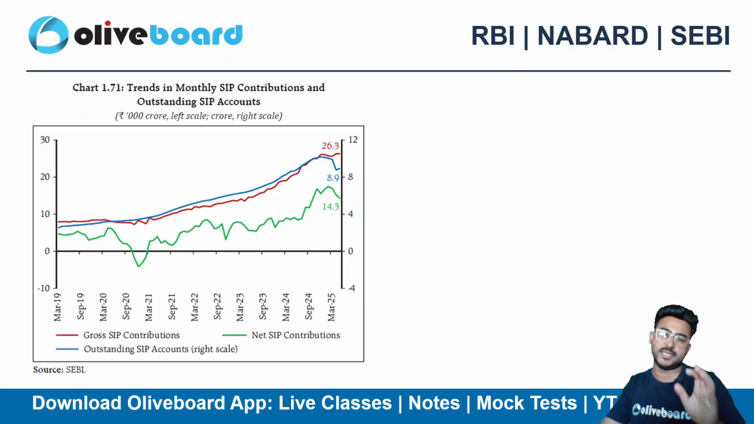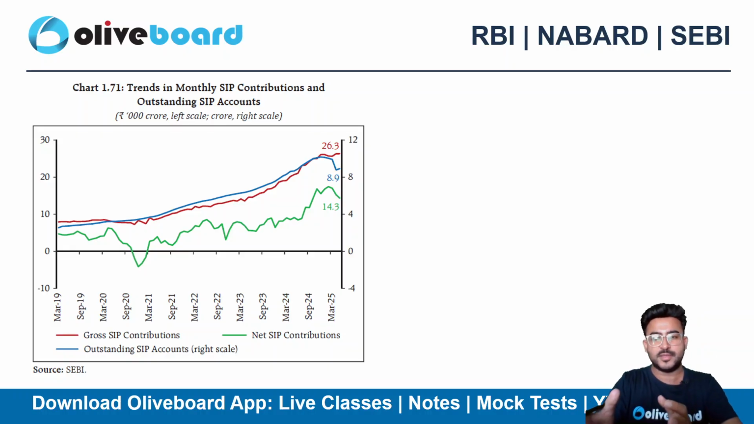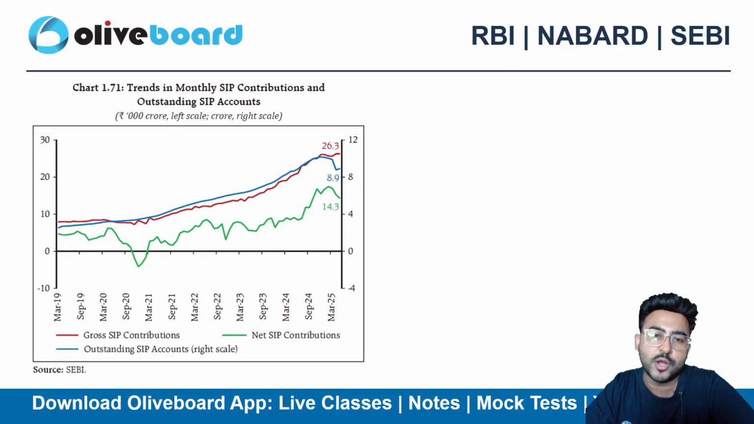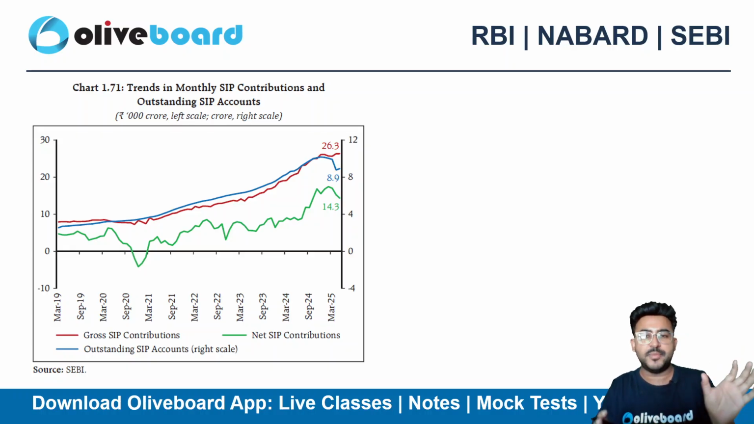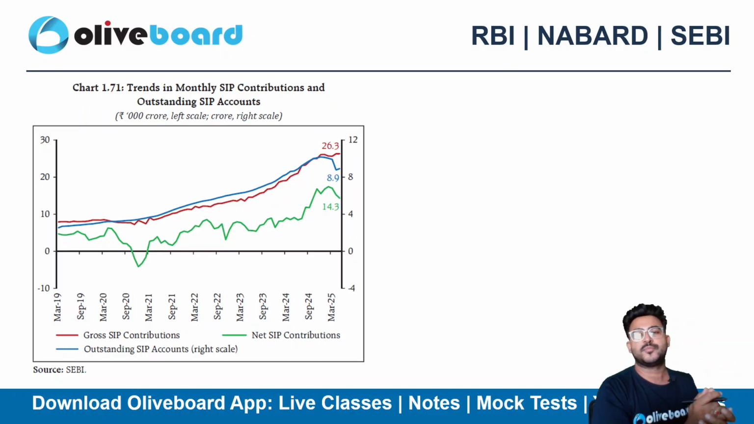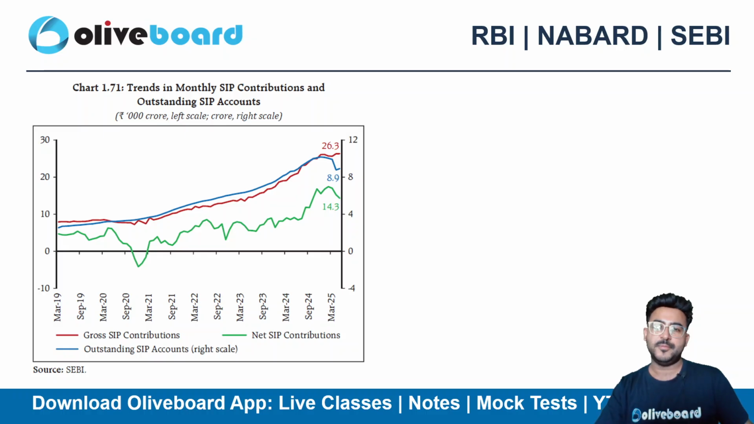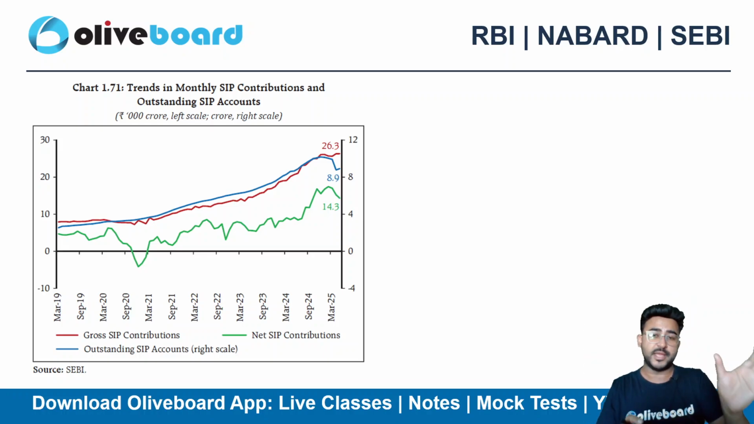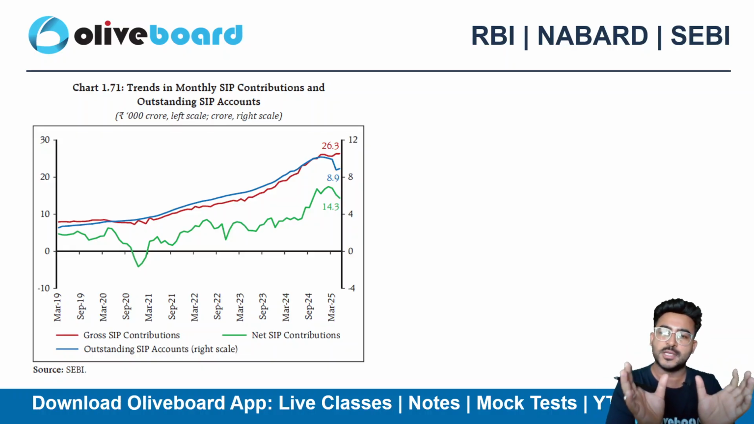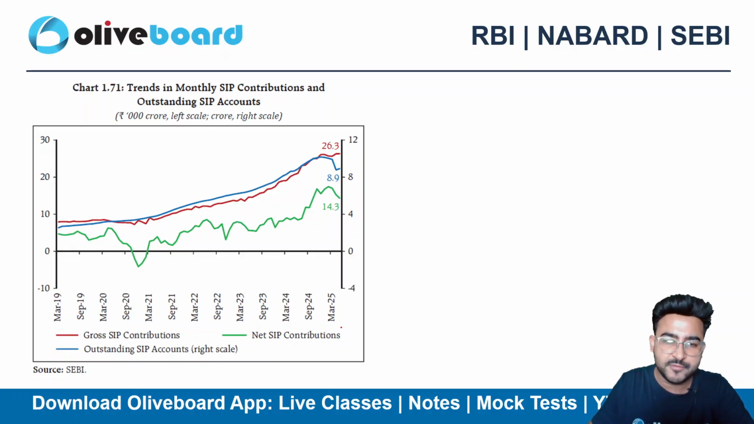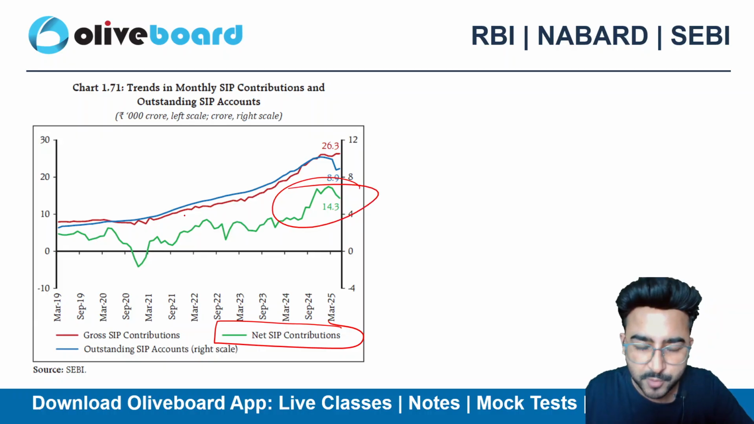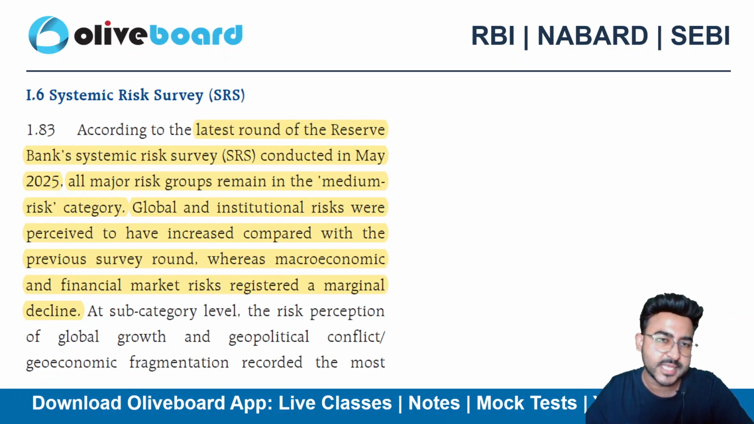What is the difference between gross and net? Gross means how much inflows are coming into the mutual funds, but the net SIP is how much inflows are coming from the SIPs minus the outflows, right? Now you are investing your money in the SIP, that's a gross inflow. However, sometimes you are withdrawing as well. So from the inflows of the SIP, if you deduct the outflows, you will arrive at the net SIP contribution. So people have withdrawn their money from the mutual funds, from the SIPs, right? They have halted their SIPs as well.